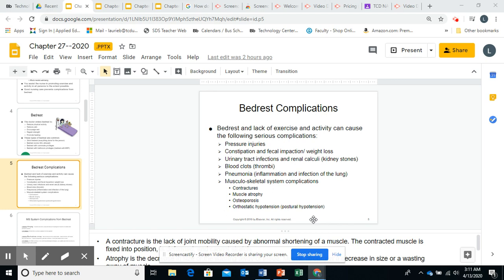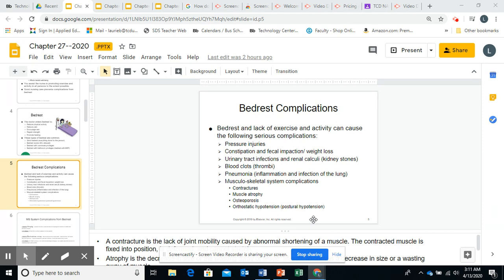All right, bed rest complications. Bed rest and a lack of exercise and activity can cause the following serious complications. It can cause pressure injuries, constipation, and fecal impaction, which can lead to weight loss, urinary tract infections or kidney stones, blood clots, also known as thrombi, which can cause stroke problems. It can cause heart problems and lung problems, pneumonia, inflammation and infection of the lung.